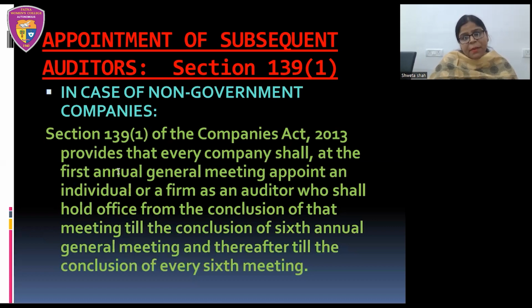So generally we will talk about the time period. When we are talking about the time period, the tenure of subsequent auditor in case of a company other than a government company, we will say that he shall hold office from the conclusion of first annual general meeting till the conclusion of 6th annual general meeting, that is for a period of 5 years. Okay, so this is all about the appointment of auditors, where we had discussed about the section 139 of the Companies Act 2013, that is appointment of first auditor and the appointment of subsequent auditor.